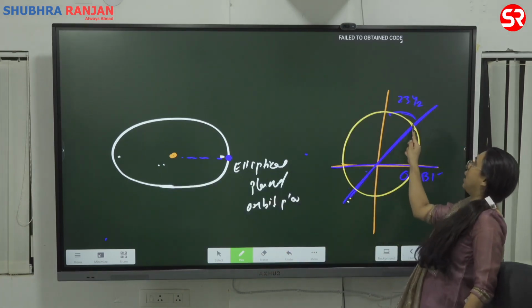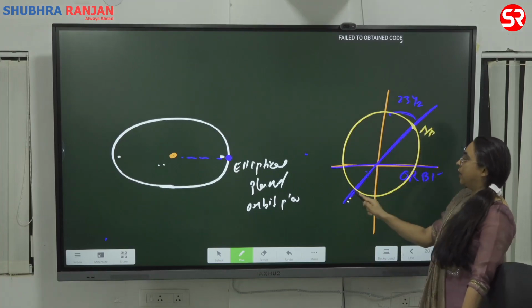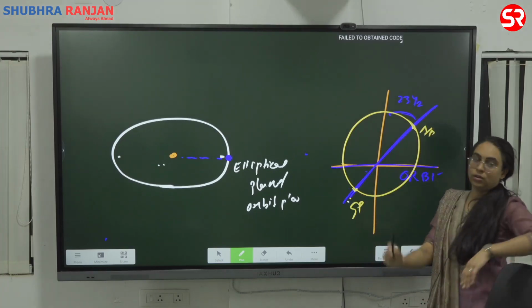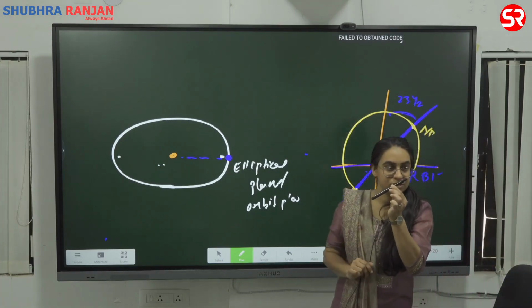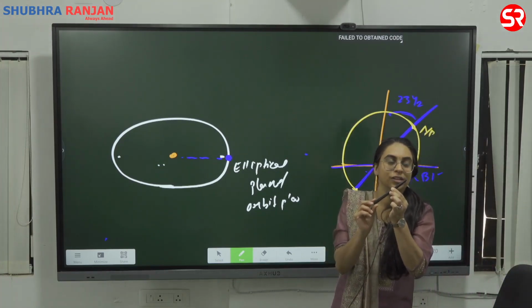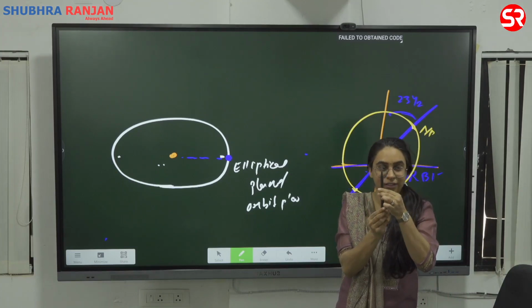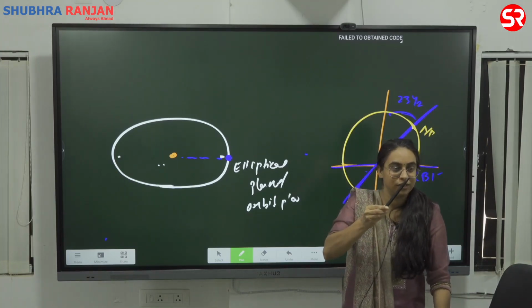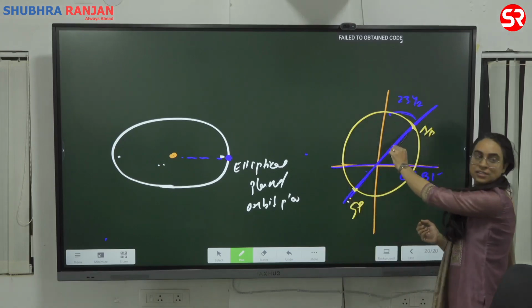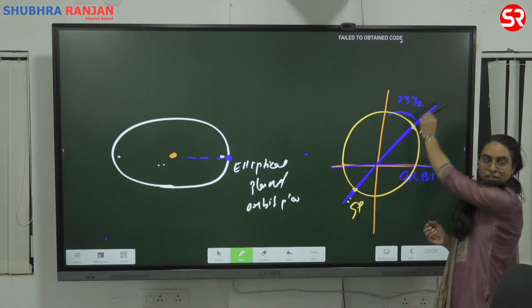So I have a north pole here and a south pole here. Have you seen the globe is always kept like this? Why? It's showing the tilt. It is never shown straight. It would have been so easy if we could keep the globe straight. We keep the globe like this because your Earth is like this. The tilt is like this.